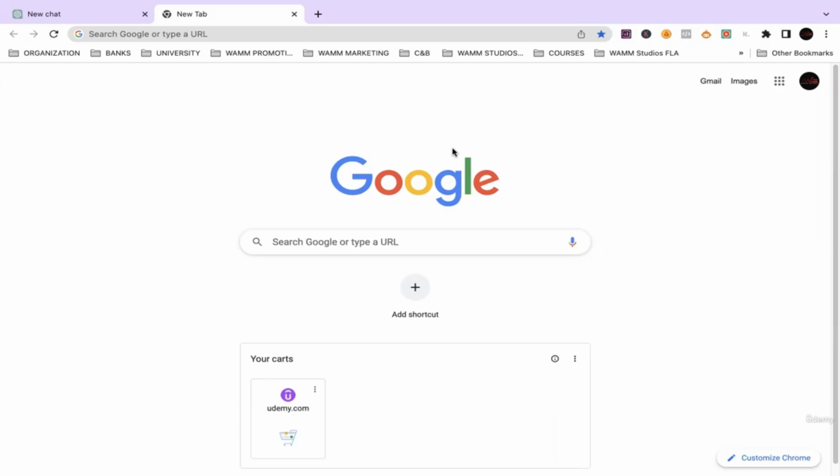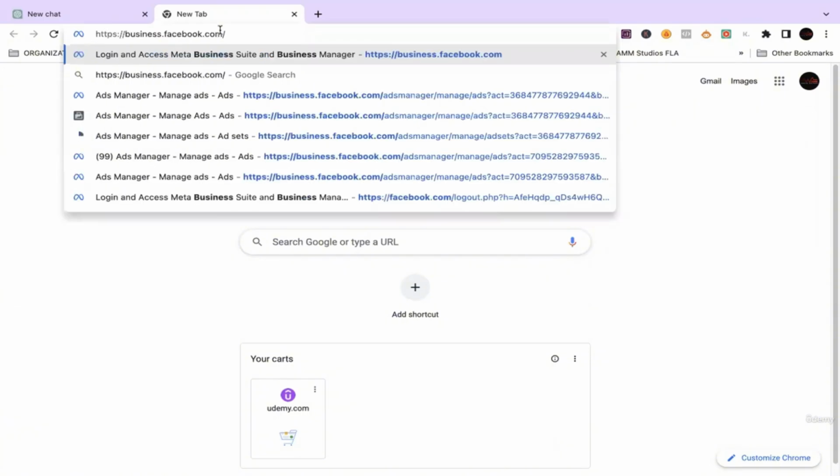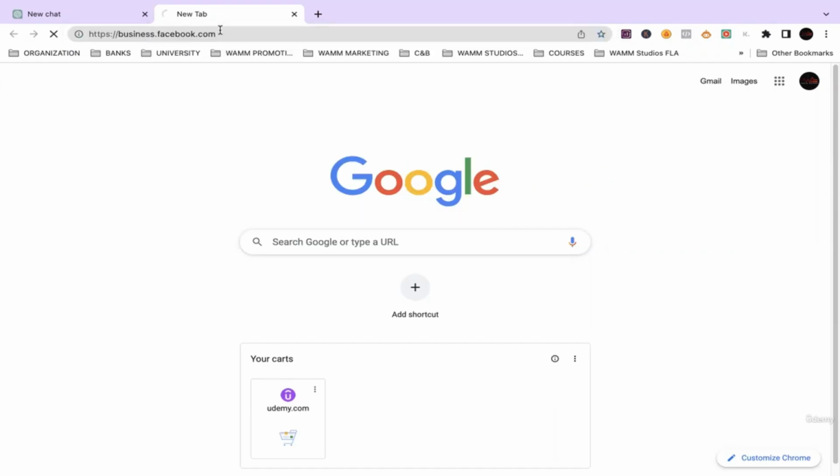First things first, for you to use ChatGPT for Facebook ads, you first have to have an ad account. So for you to have an ad account, first thing you want to do, you go to Google and type in this exact link, business.facebook.com.